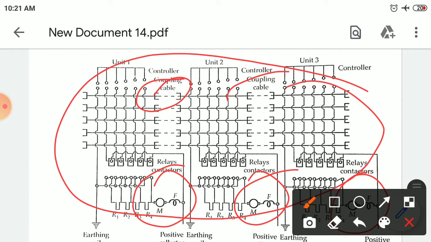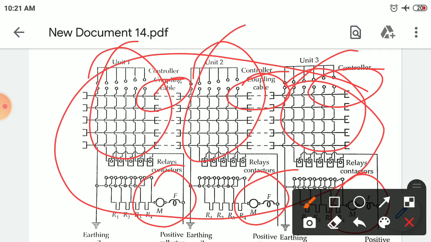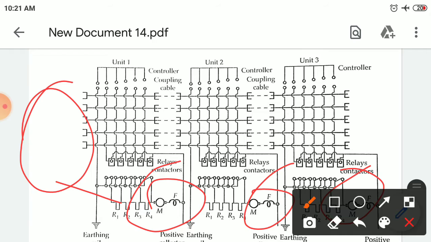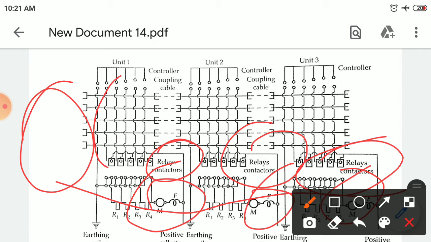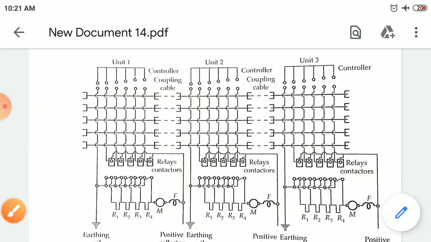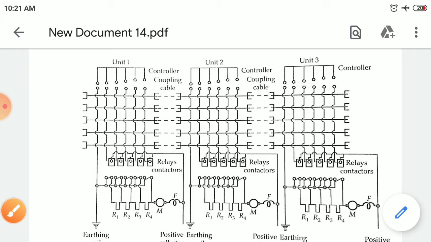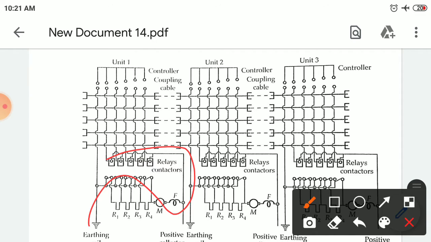Using the coupling cables, the electrical contactors connect unit 1, unit 2, unit 3. All the motors are controlled from a single place. We have relay cables and relay contactors, and from the control unit we send signals to the relay contactors. These relays operate, and once they operate, the current passes through the motors and the motors start operating. Then you can control the motor.